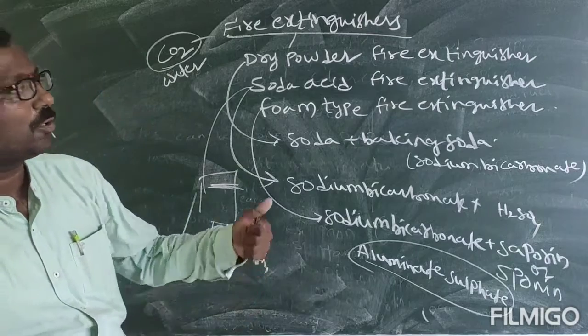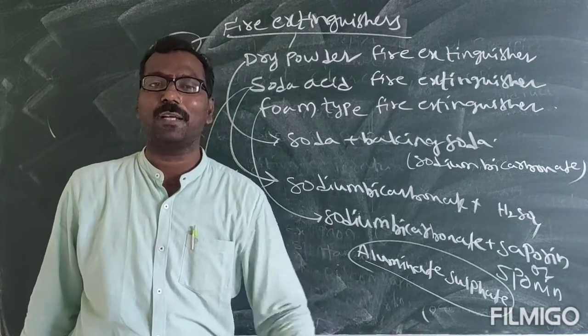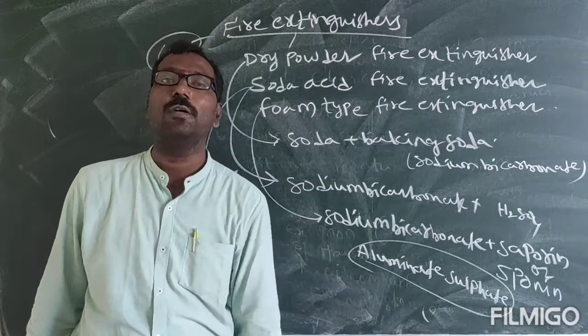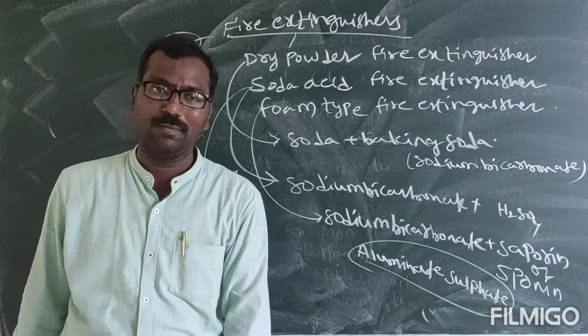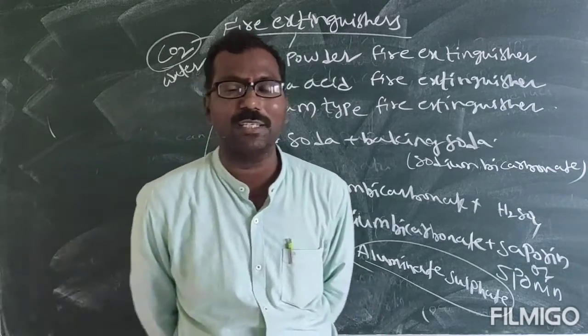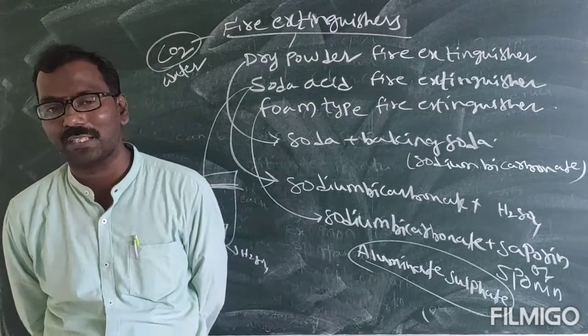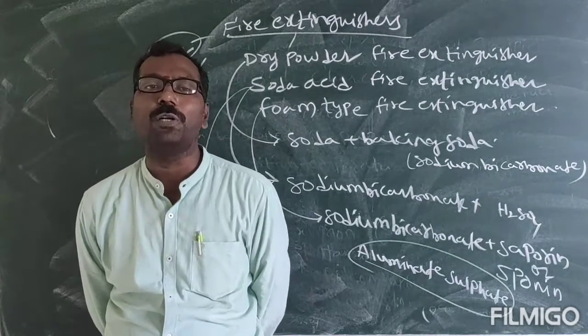So how can you control the fire when any fire accident comes? First you have to remove the combustible substance, or put off the source of combustion, that is, where oxygen or air is coming, that supply should be stopped.